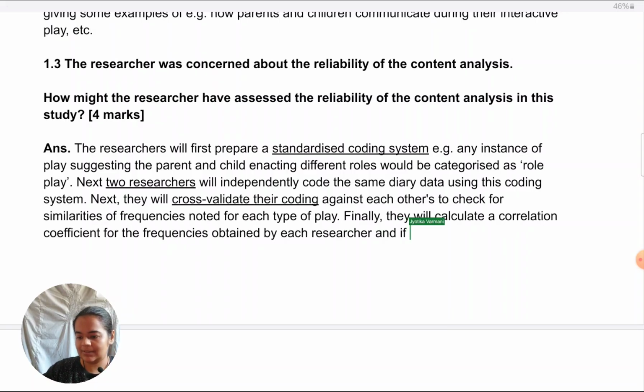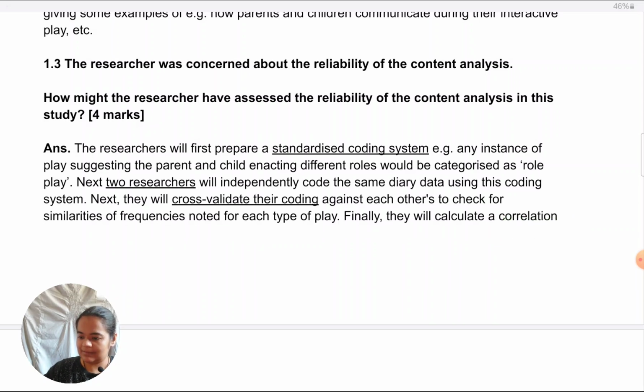And if it turns out to be plus 0.80 or greater, it will be considered that the analysis has good or high inter-rater reliability. So as I mentioned earlier, I forgot to name exactly the reliability. I've specified it here.